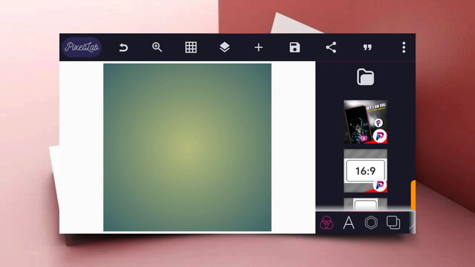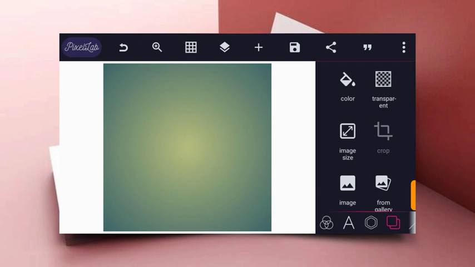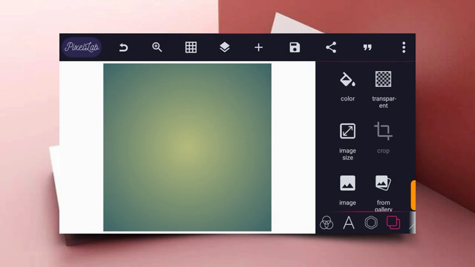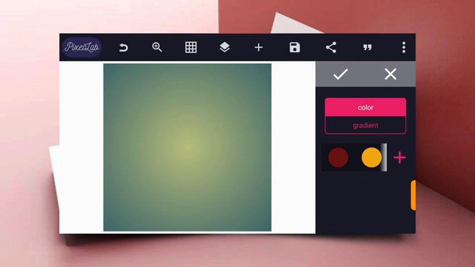So the first thing to consider before creating a social post flyer or banner is to check the size that you will use for your design. And the required size is 1080 by 1080, which is actually a square based size. All right, but in this tutorial I'm going to use 1280 by 1280, which is also the same thing. All right guys, okay, let's change our background to color white before we proceed.